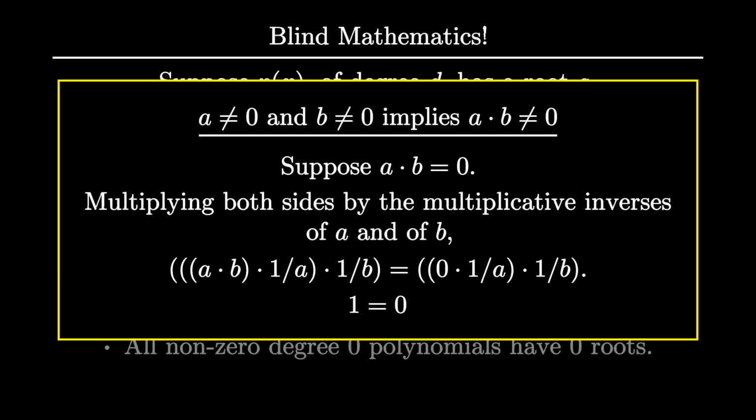Now we've come to the conclusion that 0 is equal to 1. Is this possible? Yes, it is. But only in the case where our number system has only one number. In this case, that number will satisfy the 0 property, and it will also satisfy the 1 property. Again, I encourage you to prove that if your number system has more than one number, 0 must be different from 1. Given what we've already proven, it's quite simple. So if your number system has more than one number, then two non-zero numbers cannot multiply to give 0. If your number system has only one number, then there is no non-zero number, so the statement is still true.